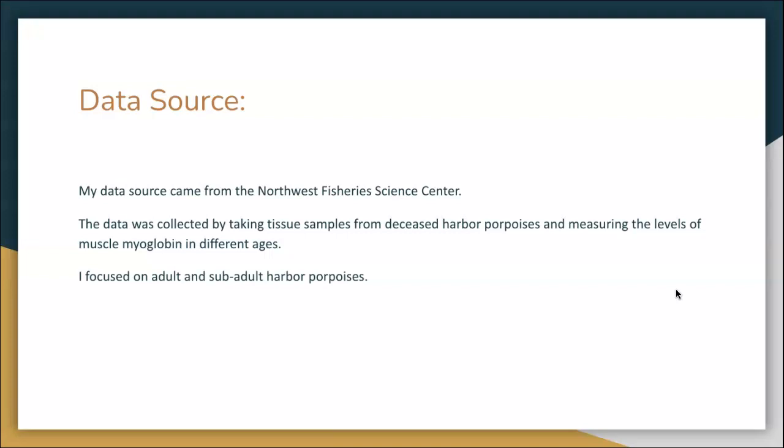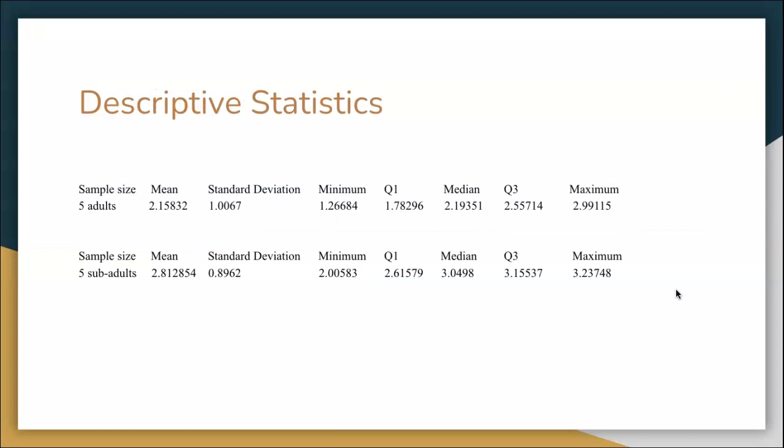My data source came from the Northwest Fisheries Science Center, and the way that the data was collected was by taking tissue samples from deceased harbor porpoises and measuring the levels of muscle myoglobin in different ages. I chose to focus on adult and subadult harbor porpoises. I did a sample size of 5 adults and 5 subadults, and the mean for the 5 adults was